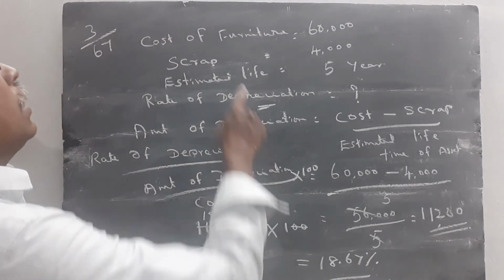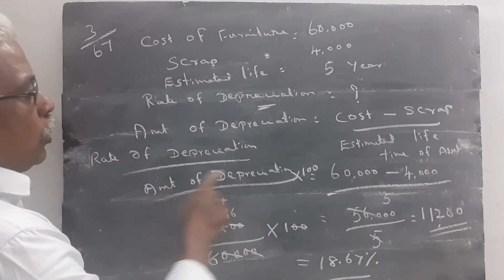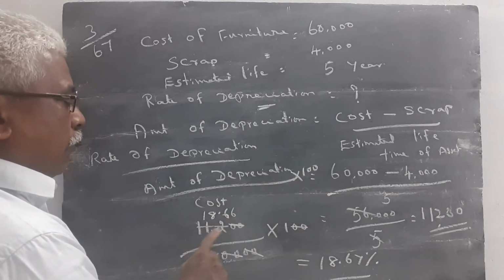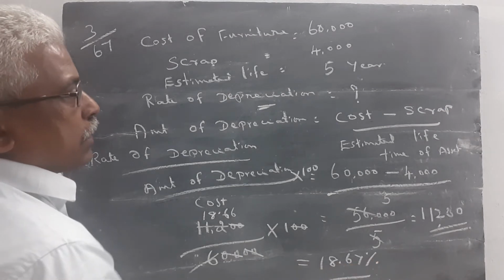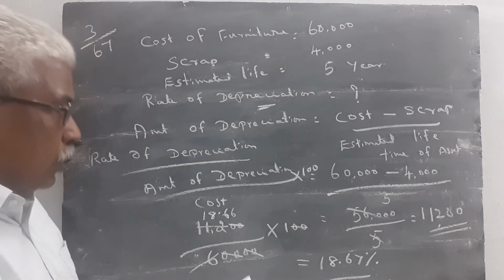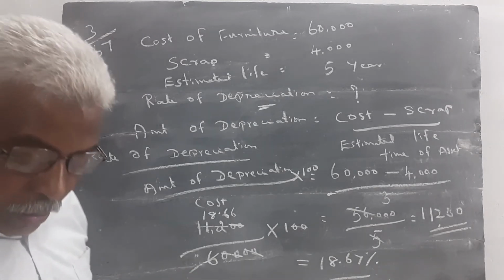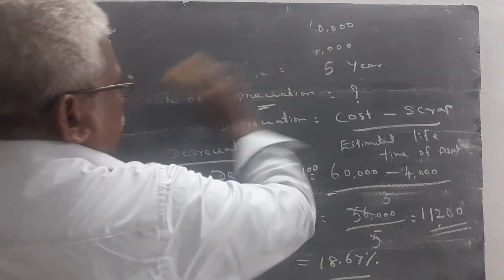60,000 is the cost of furniture. 11,200 is the amount of depreciation. Amount of depreciation divided by cost into 100. 11,200 divided by 60,000 into 100, we can get 18.67%. Likewise, we will do the remaining problems. I want to complete 2 more problems today. Question number 4, page number 67.